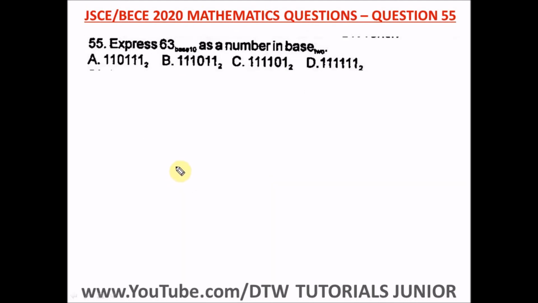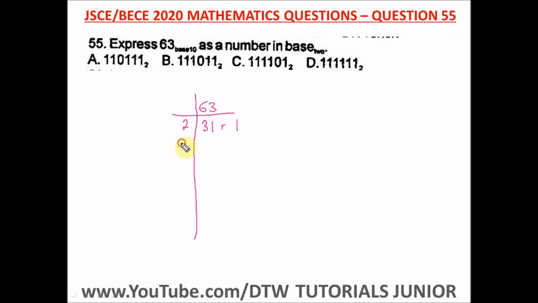Question 55 of the Junior WAEC 2020 Mathematics Past Question, that's your BECE exam. It says express 63 base 10 as a number in base 2. I hope you remember your number base conversion. Okay, well, to express this in base 2, we have 63. You draw your line. Okay, so we're going to divide by 2, because we're converting to base 2. So we say 2 first. So 2 in 63, we're going to have a 3 and 1, 31, remainder 1.